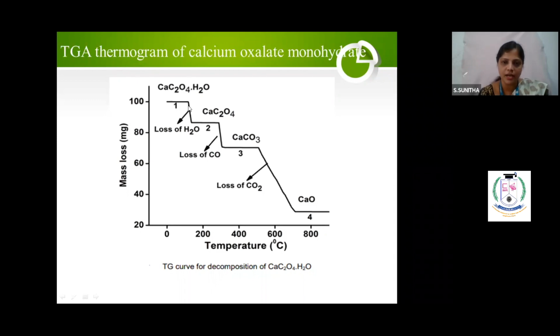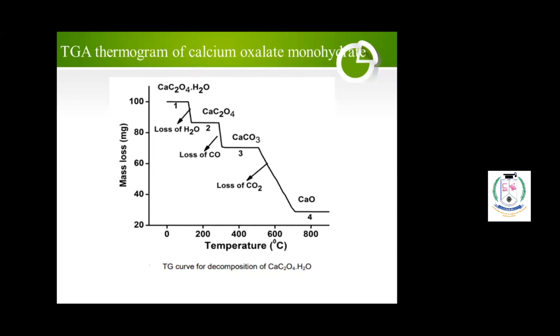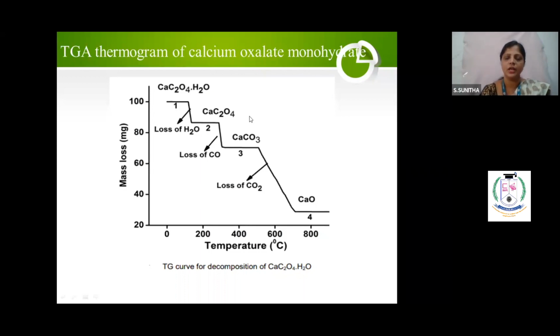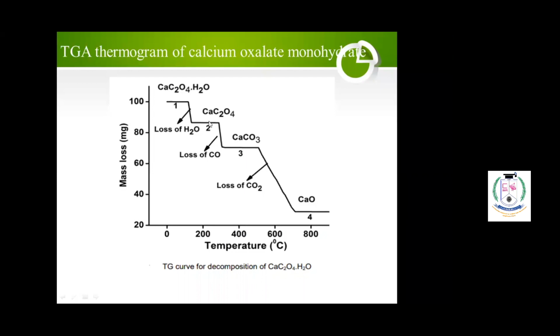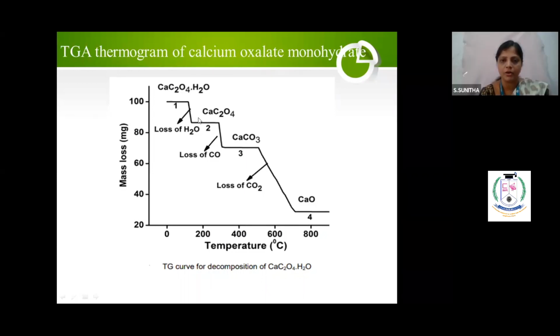What is the change in weight? The water molecule starts losing. Again, this calcium oxalate is stable up to, for example, 300 or 350 degrees Celsius. No change. Here, again, there will be loss due to CO. And again, you have the calcium carbonate. So all horizontal portions will show you the stability of the compound. All vertical regions will show you the loss. Here, 3 losses are there: one due to water, one due to CO, and another one due to carbon dioxide.